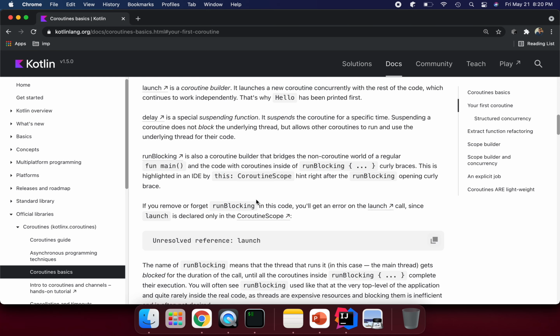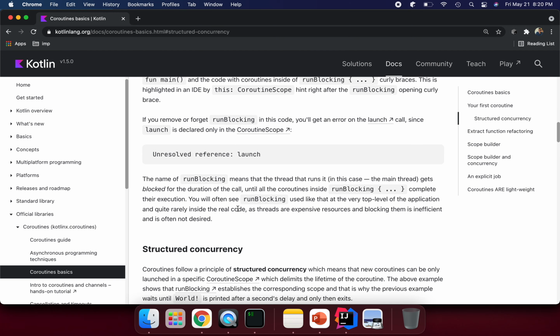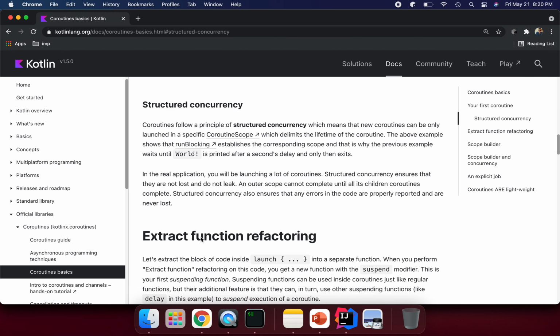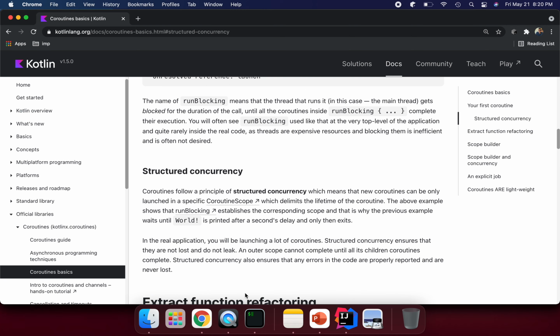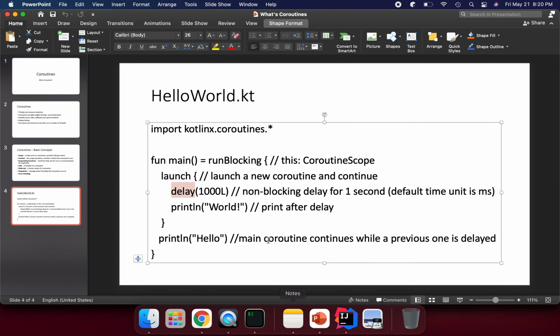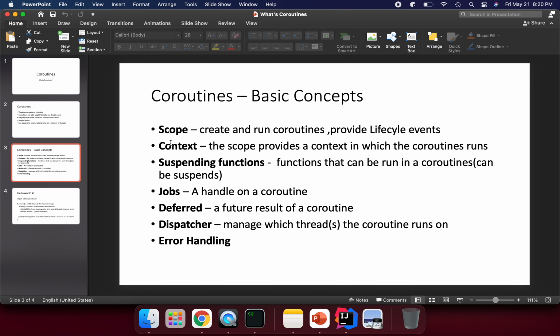I will cover all the details in the coming sessions: what structured concurrency is and how we can use it, what scope and context are, and suspending functions. From this lecture, I wanted to explain the basics of what a coroutine is and how we can run the hello world program.